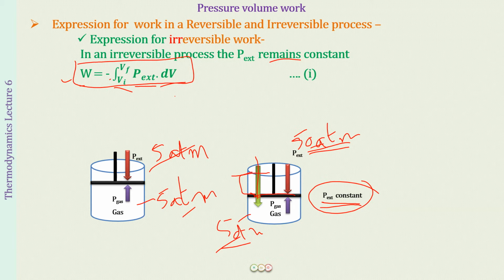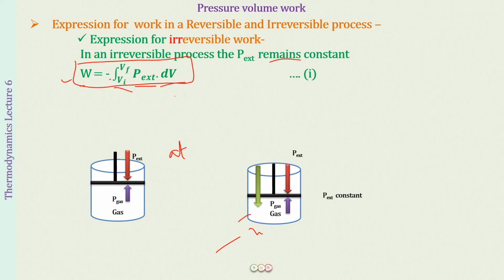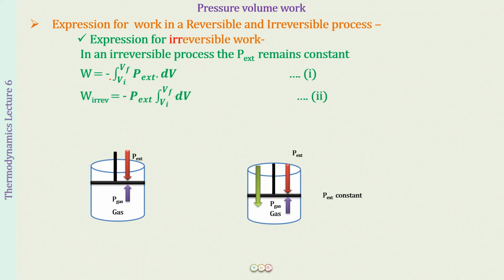Okay, so now what we are saying over here is that the external pressure is constant, right? Throughout the process, the external pressure is not changing. So if it is constant, this means that we can take it out of this integration sign, right? Because it is constant. So we have minus P external into the integration of dV from an initial volume to a final volume.